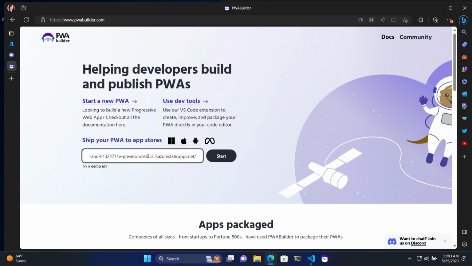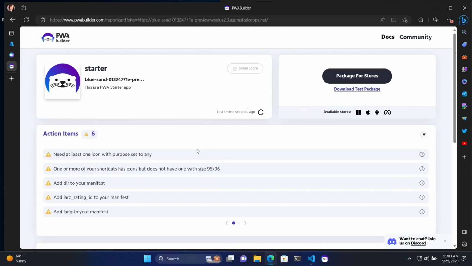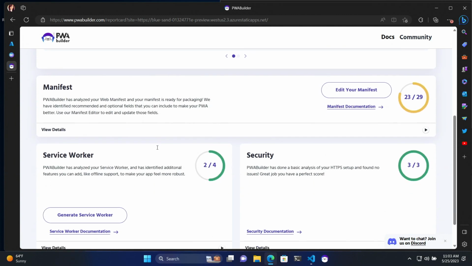Right here, we're going to paste the URL that I just copied from the other browser tab. Click Start. And you can see that this is a brand new UI that's going to show you a scorecard of your progressive web app. Scroll down, following the options to fix any of the warnings or errors. You have the option to edit your manifest. If you don't have a manifest already, you can create one directly from here and download it. You can also generate a service worker or see the health of your service worker and certain functionalities behind the scenes.